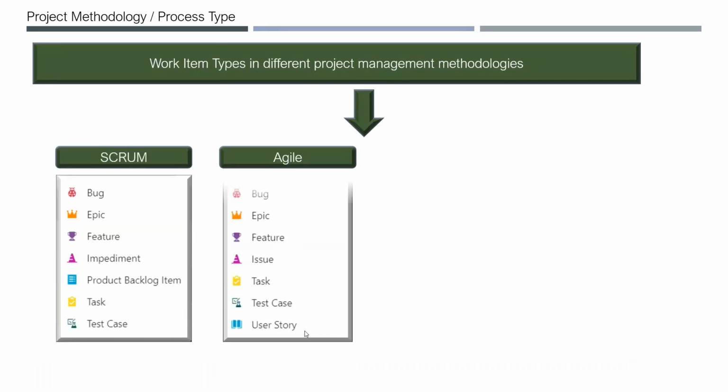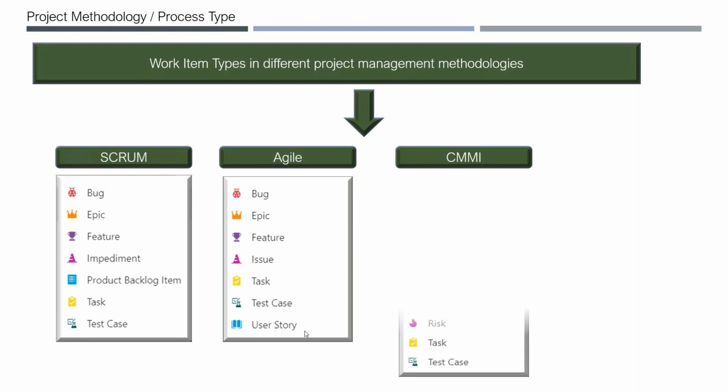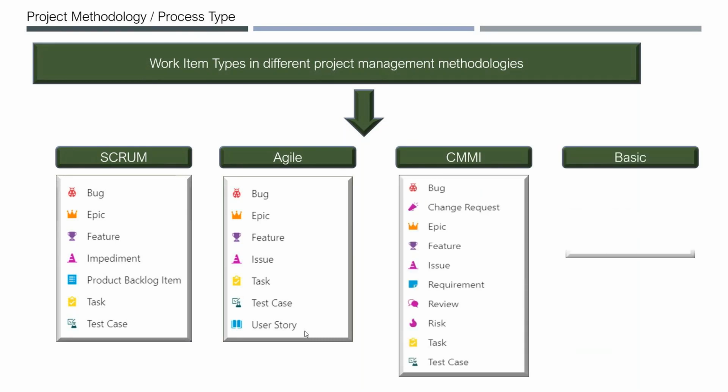So I have just given the different types, I mean, the difference between the work items across these templates. Basically in Scrum, these are all the work item types. In Agile, you have bug, as in Scrum, and epic, feature as well. And the impediment, you call it an issue in the Agile methodology.